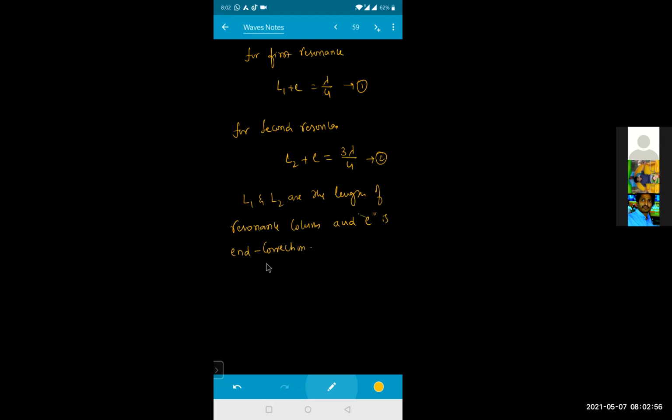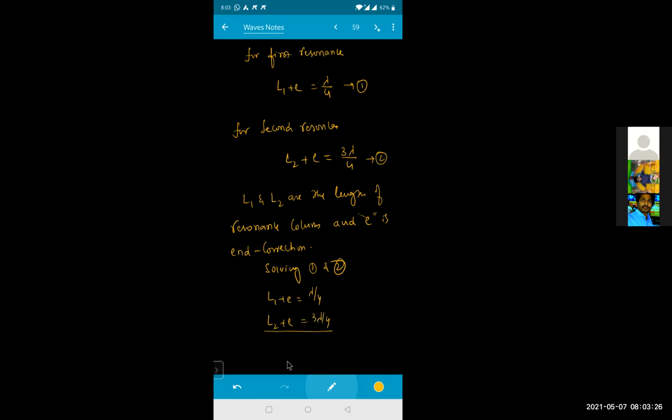So now solving 1 and 2. I need to solve equations 1 and 2 to get the wavelength for the given condition. So I'll be writing here L1 plus E is equal to lambda by 4, and L2 plus E is equal to 3 lambda by 4.